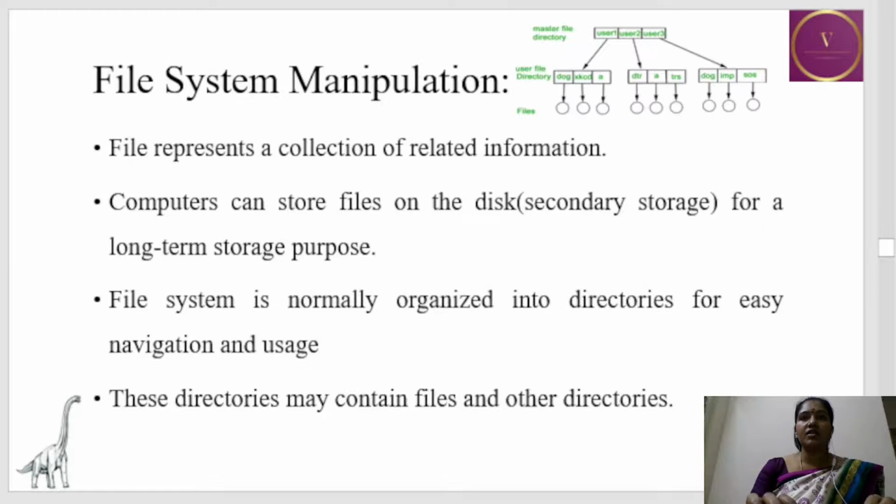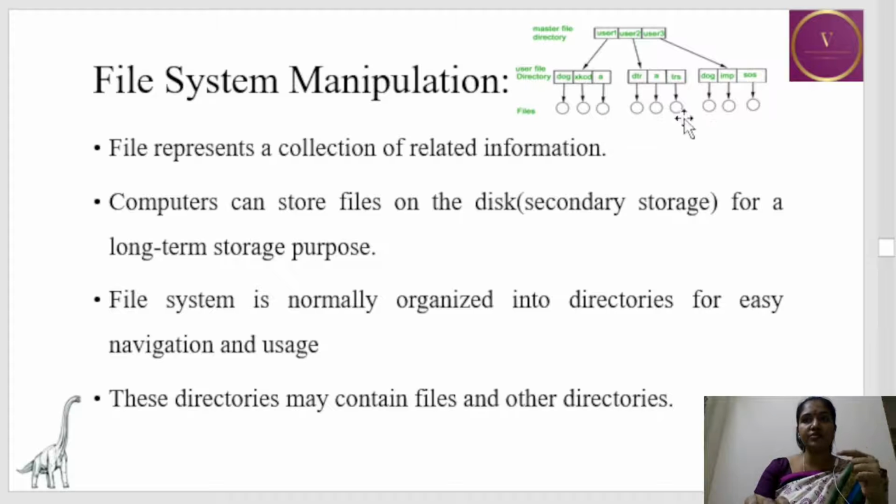Next is the file system manipulation. A file represents a collection of related information. Computer can store files on the disk, that is the secondary storage, for the purpose of storing them for a long term. And the secondary storage devices are like magnetic tape, magnetic disk, or optical storage devices like CDs, DVDs, etc. And file system is normally organized in the form of directories, and this is for ease of use and easy navigation. These directories will in turn contain files and other directories.